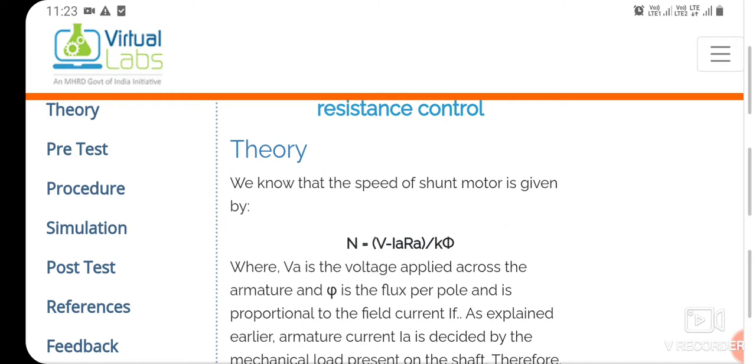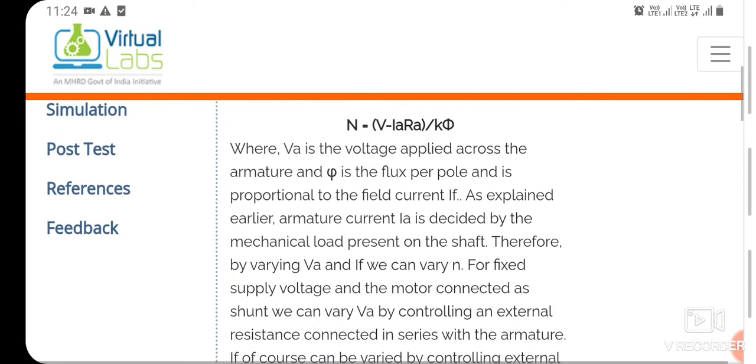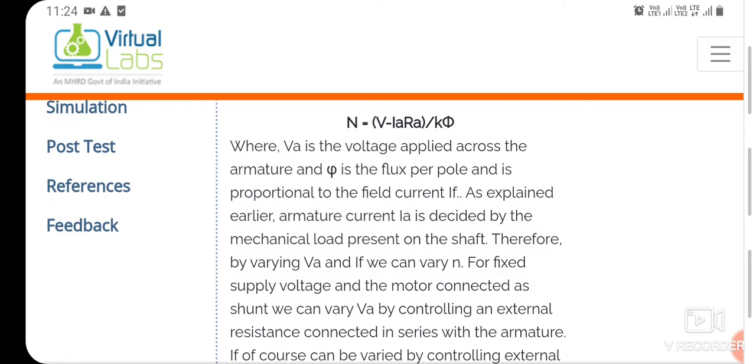According to this given equation, if the flux per pole, that is phi, increases, then obviously the speed of the motor will decrease, because phi and N are inversely proportional. As explained earlier, armature current IA is decided by the mechanical load present on the shaft. As you know, a DC motor has different parts: rotor, stator, shaft, brushes.